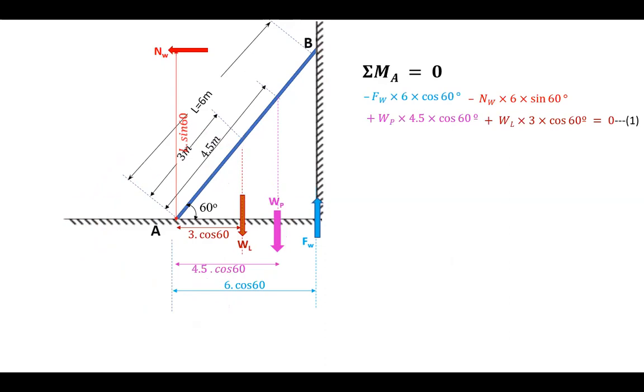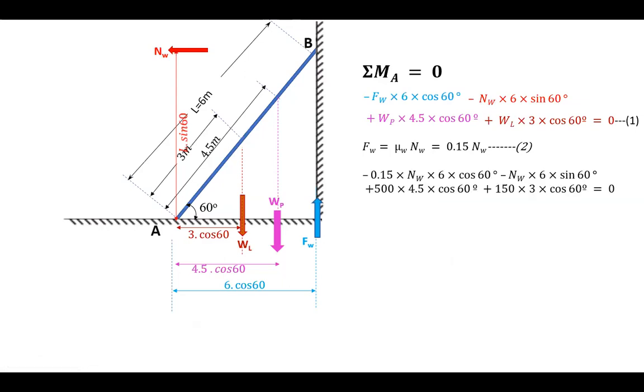Now let us simplify that, and we know that the value of FW is equal to mu W into NW, and you can substitute in here. Also WP is 500, WL is 150, and the only unknown is NW, so just do it. So 0.5 NW here we have substituted, NW we kept as it is, and WP 500, 4.5 cos 60, WL is 150, 3 cos 60. There is only one unknown here, that's nothing but NW, which you can find in the later part of the steps, okay.